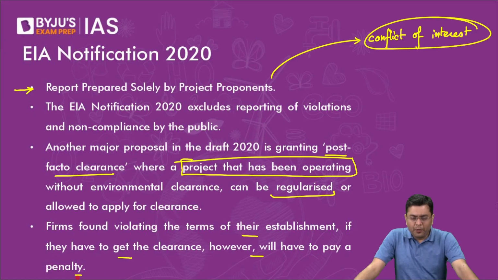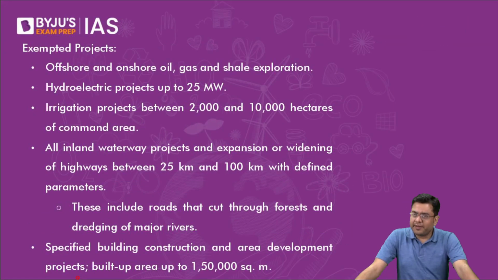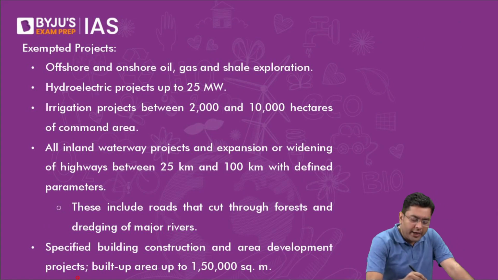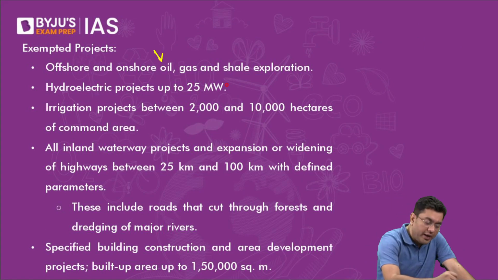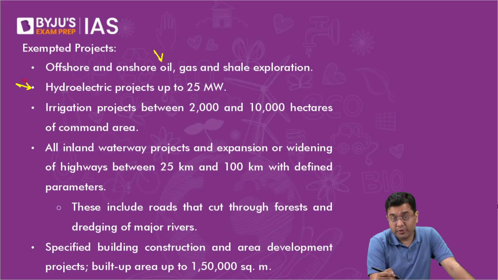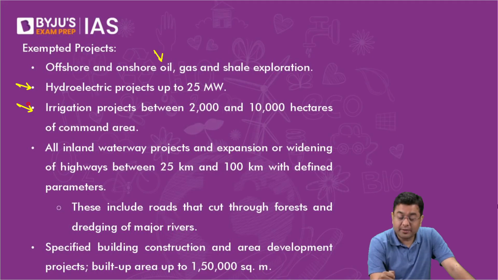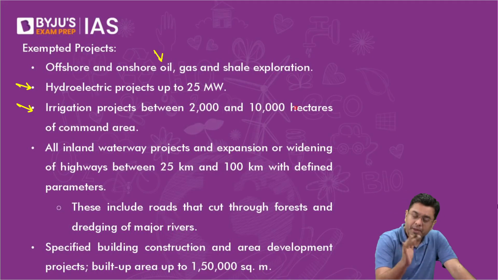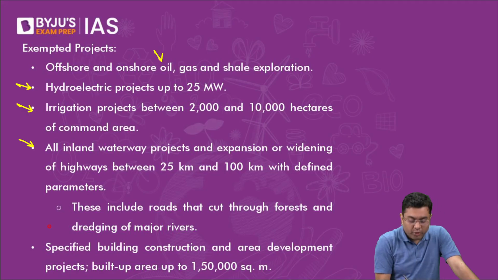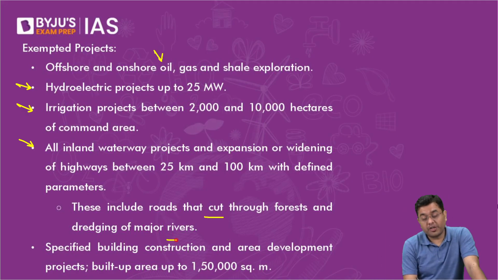So now the exempted projects, where you see offshore and onshore gas and shale explorations, they are exempted. Hydroelectric projects up to 25 megawatts, they are exempted. Irrigation projects between 2,000 to 10,000 hectares of command area, exempted. Inland waterway projects, right? So roads that cut through the forest or dredging of major rivers, that is also exempted.